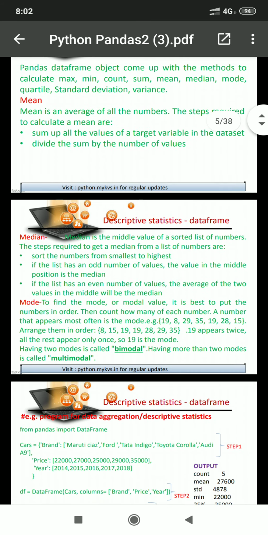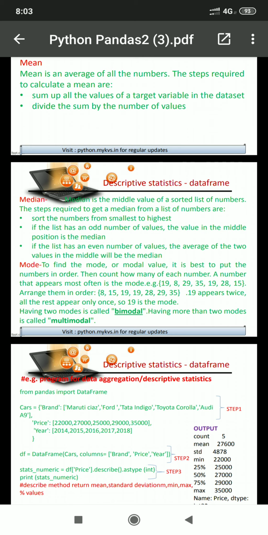Next one is mode. Mode is slightly different as compared to median. Here we arrange the numbers in order, and the number which exists multiple times, at highest multiple times, that will be the mode. There may be a chance there are two modes, that will be known as bimodal.